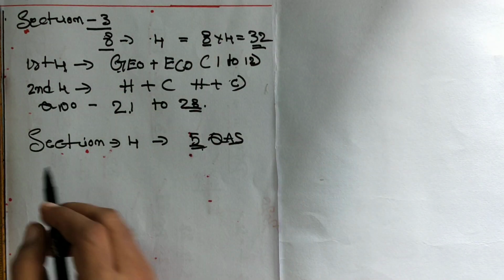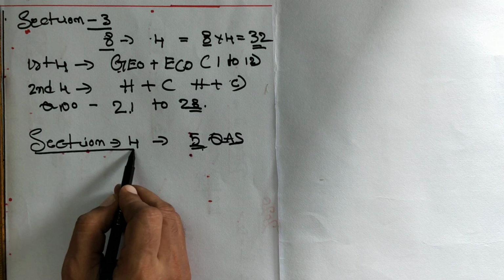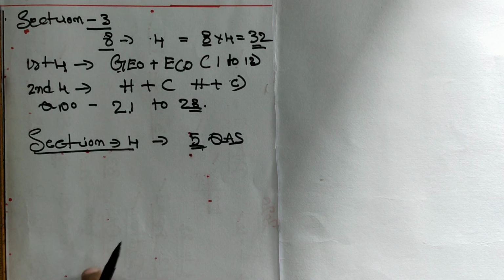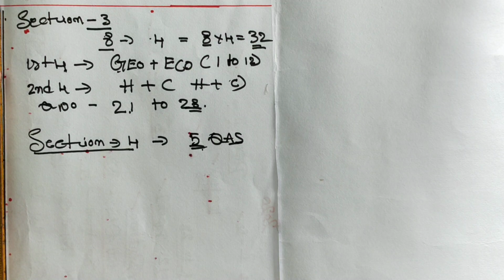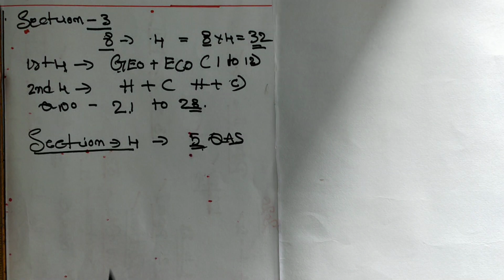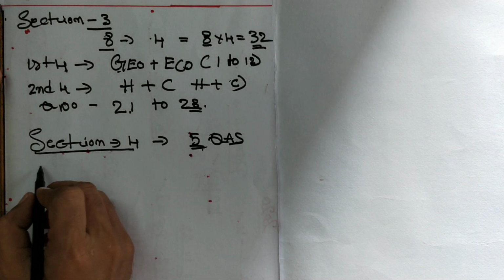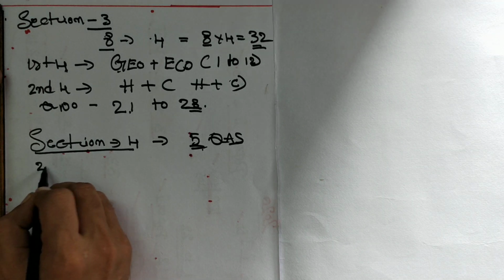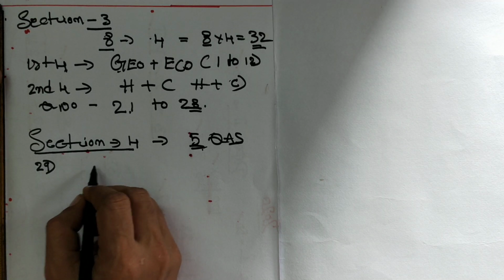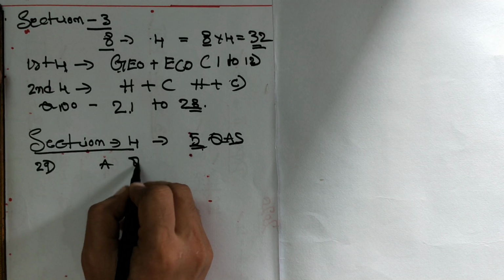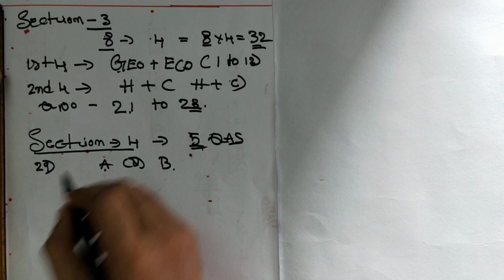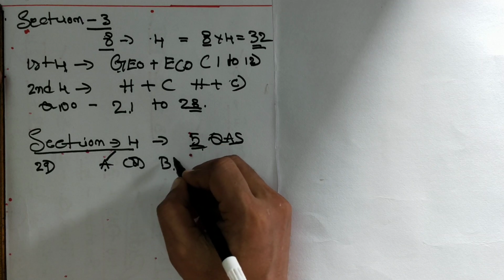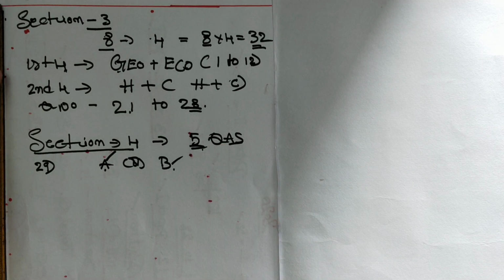Right. In this section 4, what is one unique point? In this section there is an internal choice. For example, question number 29, they will ask like A or B. In this A or B, you can write either A or B, any one you can write.